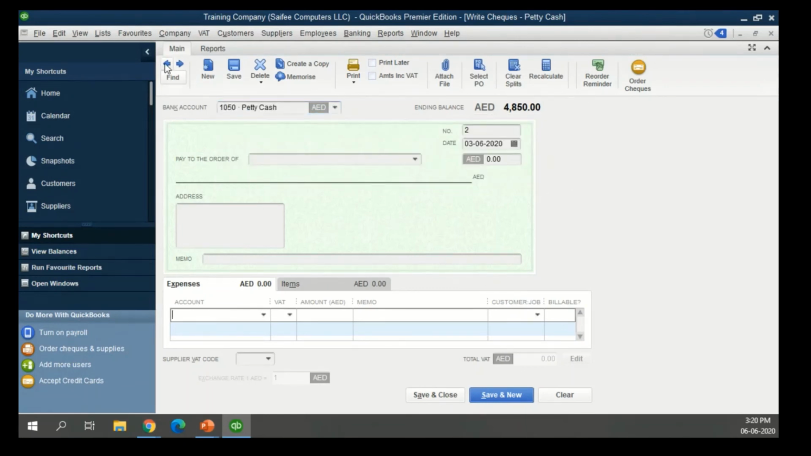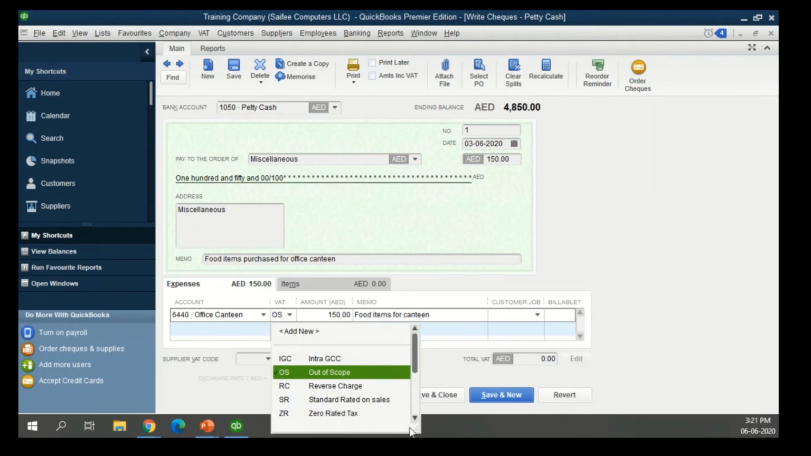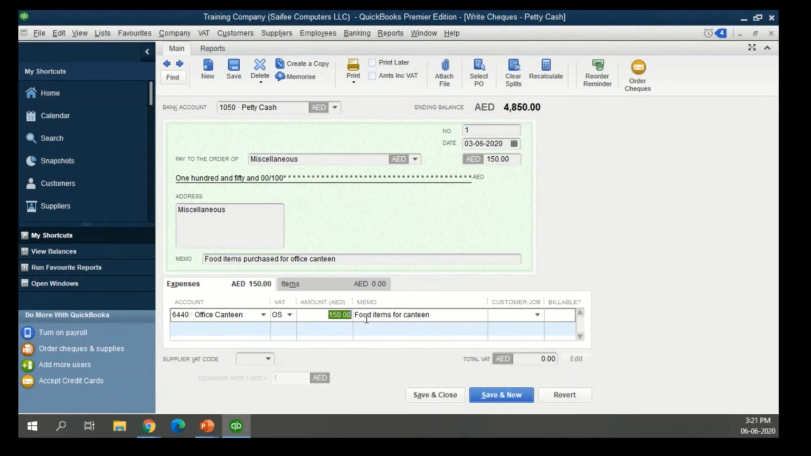You can select the expenses. Let's say in this case, you have selected office canteen, and we are buying food items for the canteen. And again, the tax is available even for this purpose. So whether you want to account for the tax or not. In this case, we have selected that this is out of scope of VAT. That is, we are not claiming tax on this, and we are just entering 150 dirhams as a total expense in this case. And you can just save and close.